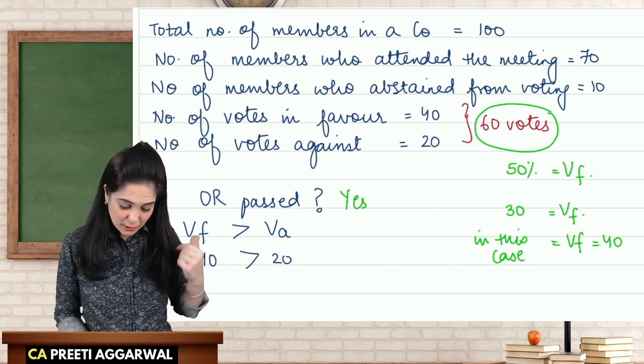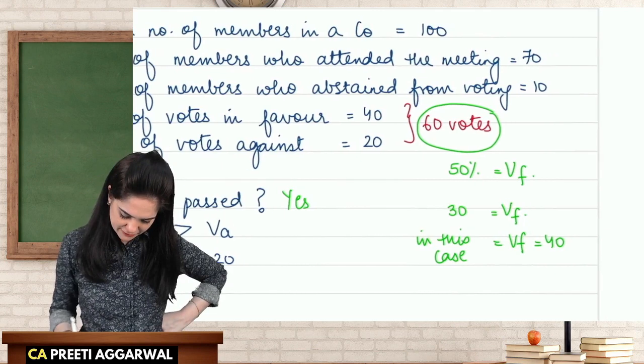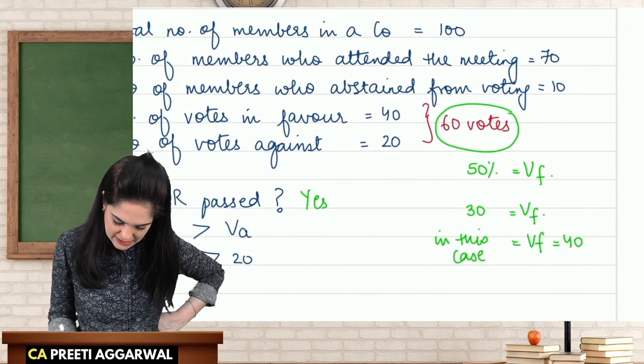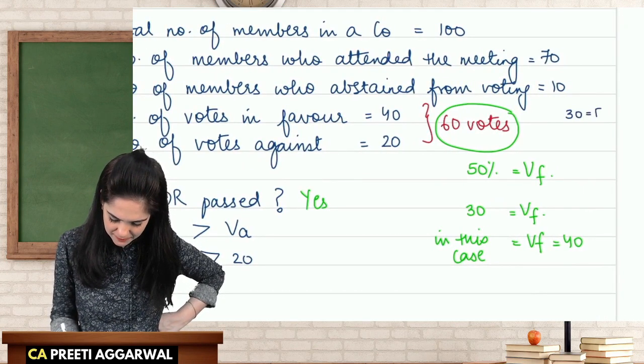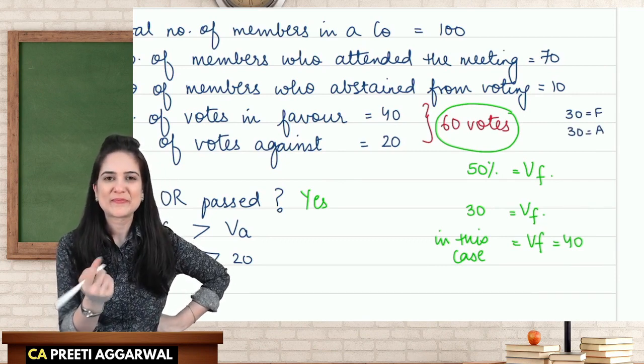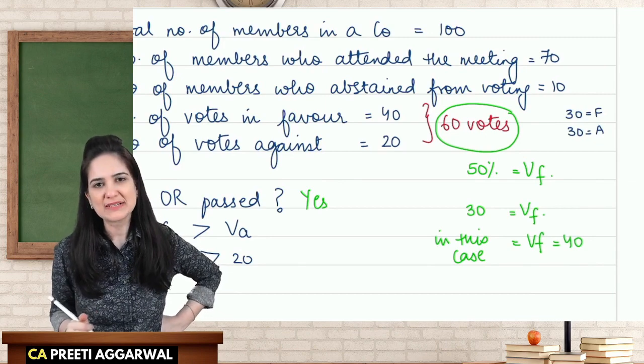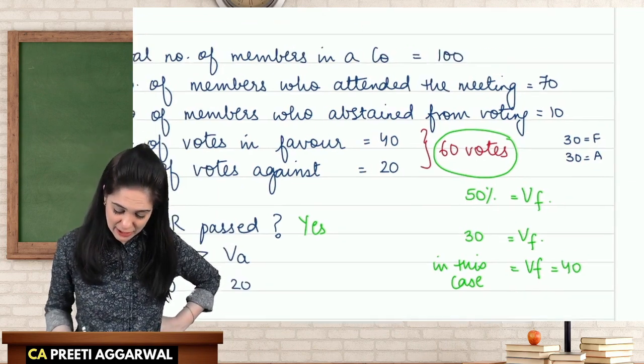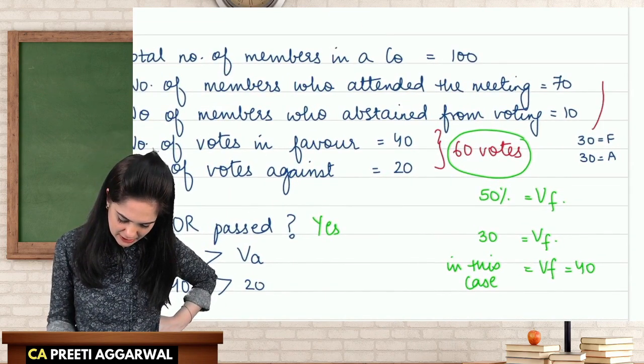Okay. What if I received 30 votes in favor and 30 against the resolution? Isn't it possible? Will the resolution be passed?